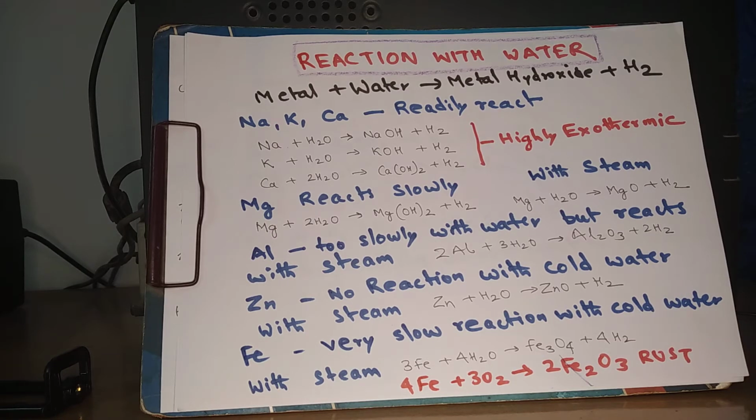Sodium is so reactive that once you put a grain of sodium in water, the reaction is highly vigorous and highly exothermic, and it catches fire. Same happens with potassium also. With calcium, it just forms bubbles because of the high heat evolved. So all of them give hydroxides.